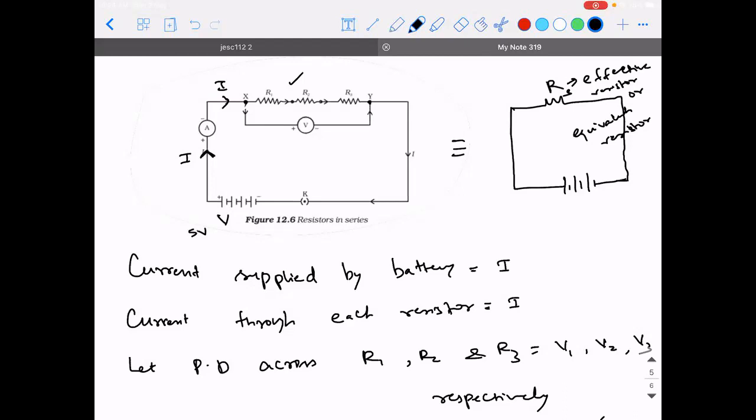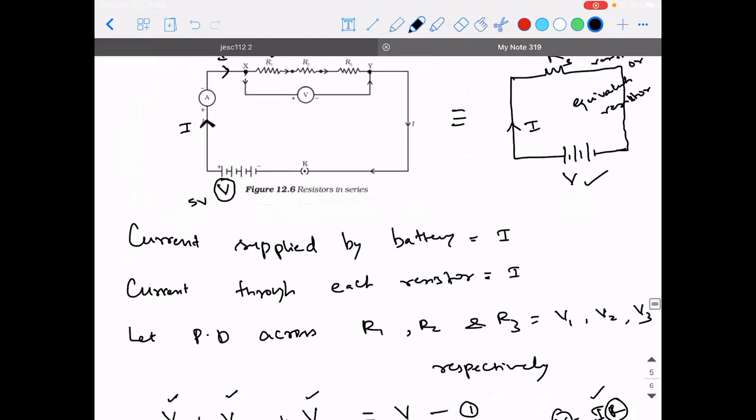Yes, sir. Right. But here one important point to be noted is, if the potential difference supplied by the battery across this combination of R1, R2, and R3 is V, the potential difference across the replaced resistor is also V only. Then what will be the current supplied by the battery? It will be the same I. Now, one resistor, one potential difference. Can you apply Ohm's law across this? V will be equal to I into RS.